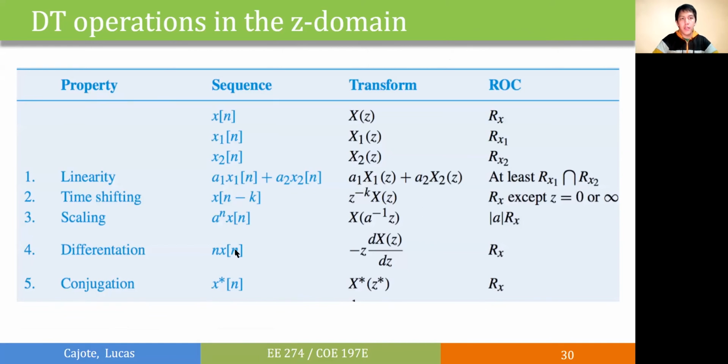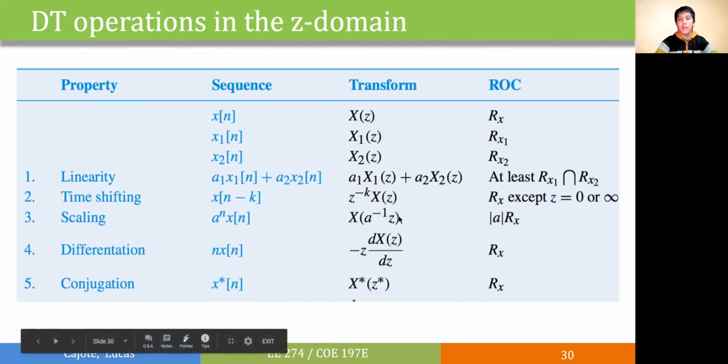Now let's proceed with the discrete time operations in the z-domain. First, we have linearity. If we have a1x1 of n plus a2x2 of n, then it follows that the transform should be a1x1 of z plus a2x2 of z. Here, the ROC should be the intersection of the ROC of x1 and the ROC of x2.